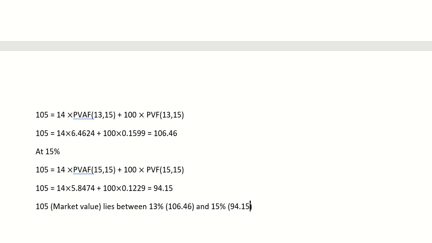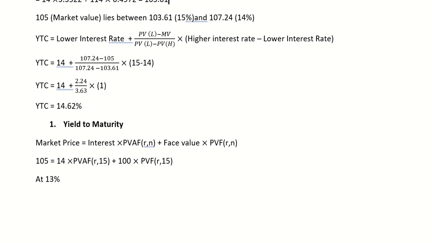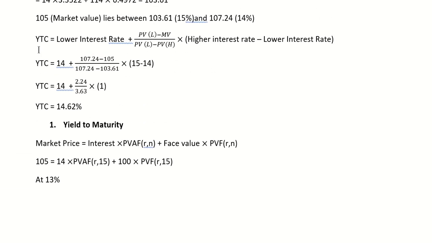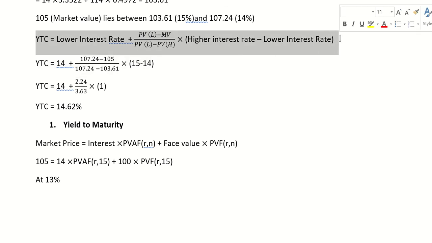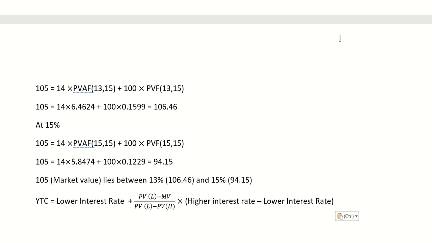So we can very clearly see that 105 lies between 94 and 106. So we can take these values for our final formula for yield to maturity. This is the formula which we'll apply, again the same formula, for yield to maturity.